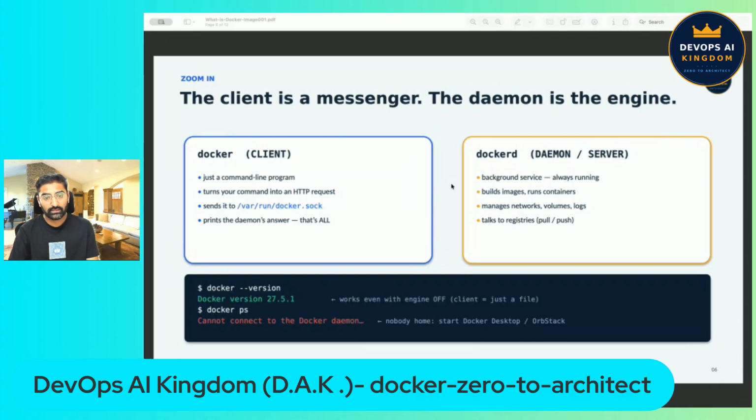One bonus fact that architects know is that because the client and the daemon talk over an API, they do not need to be on the same machine. Many times interviewers ask, are the Docker daemon and Docker client on the same machine? They are not. They talk over API. So the client on your laptop can control a Docker daemon running on a server on the other side of the world.